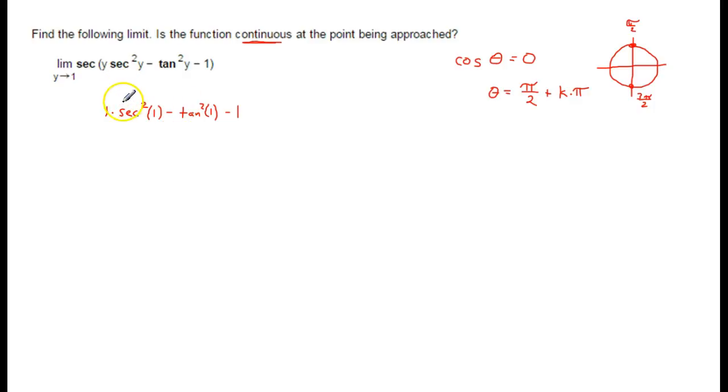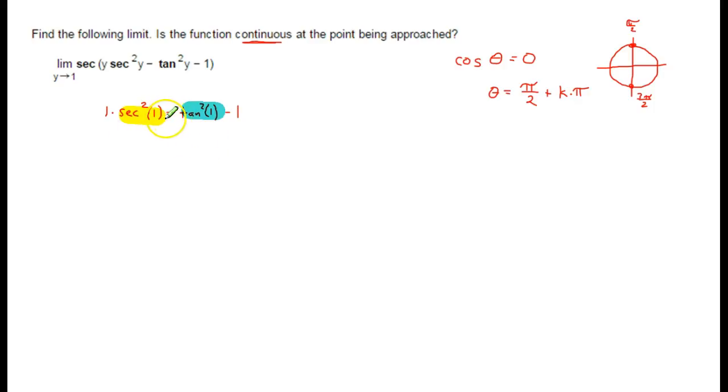Okay, so the question then becomes, is there any way that this right here is either not continuous or is approaching pi over 2? Well, the nice thing is there's another secant function, so this part right here is once again not continuous if we plug in an odd multiple of pi over 2, but it's continuous everywhere else. And then the tangent function, tangent is sine over cosine. Because of the cosine in the denominator again, this is not continuous anywhere that we have an odd multiple of pi over 2 also.